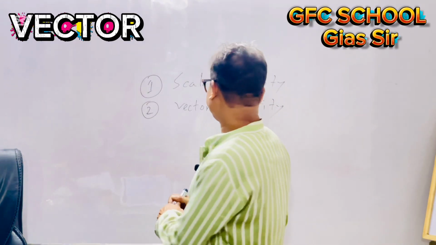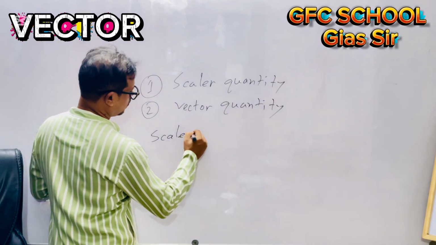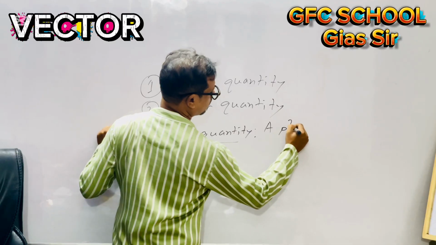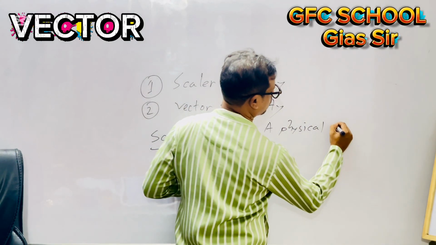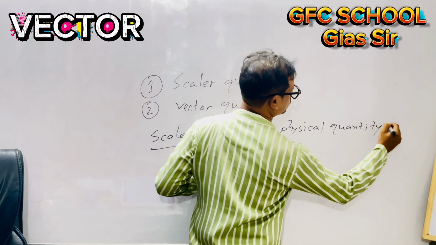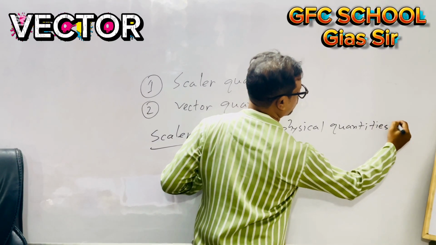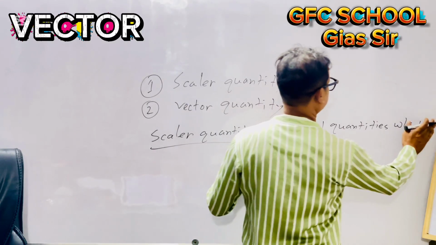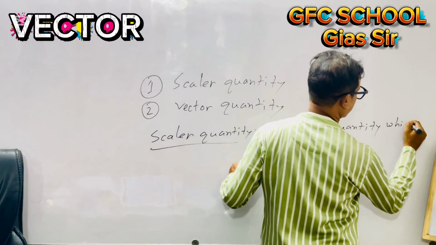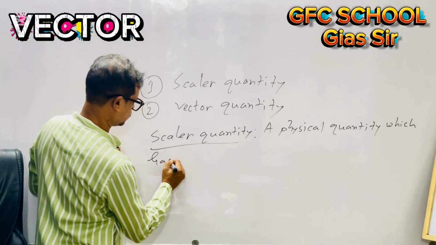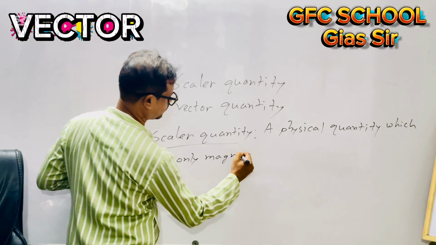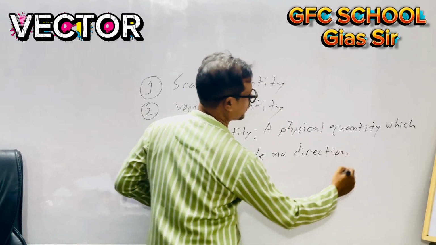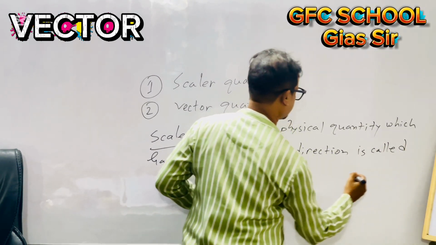A physical quantity which has only magnitude, no direction, is called a scalar quantity.